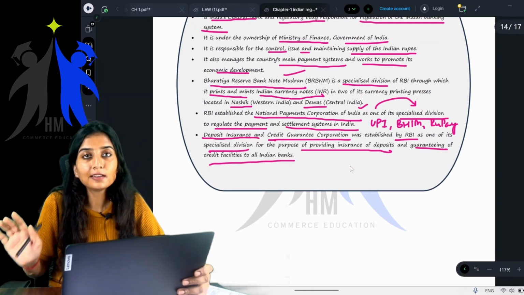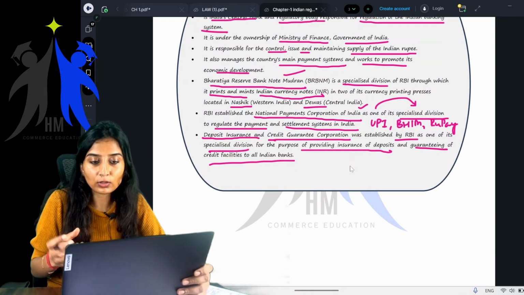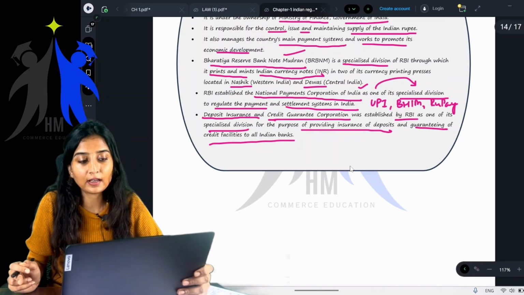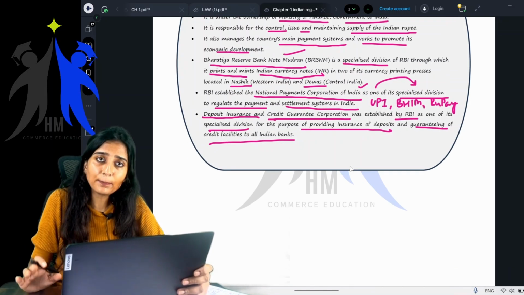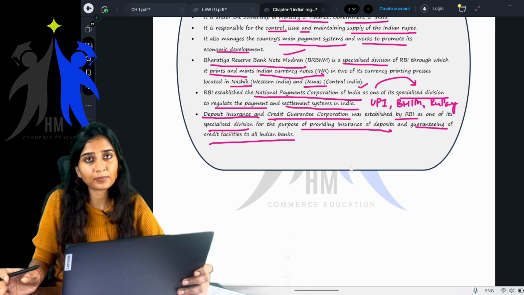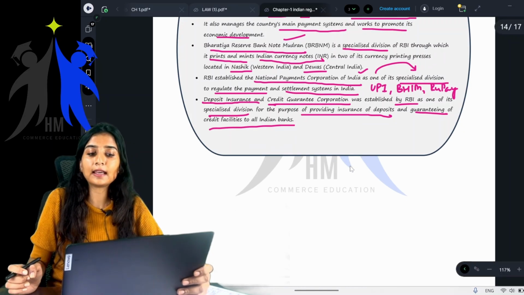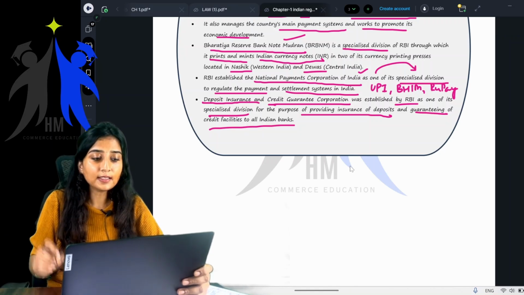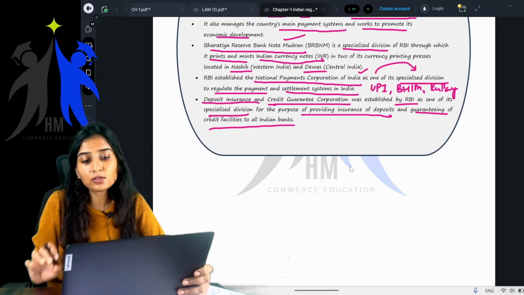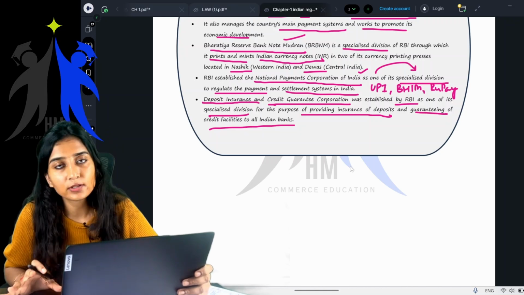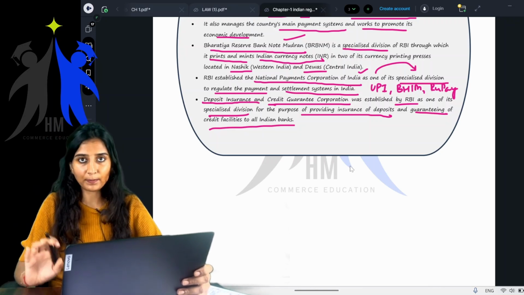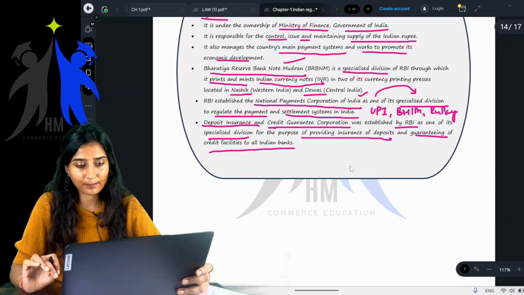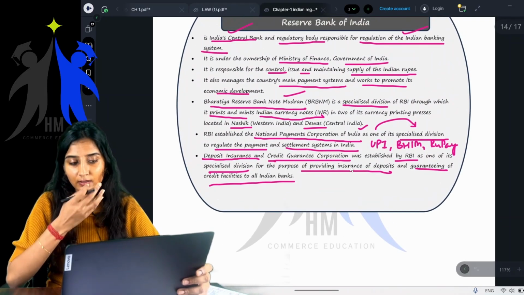Yes, where? In Nashik and Dewas. Next, it has also one more specialized division called NPCI, the National Payments Corporation of India, which is there to regulate the payment and settlement systems in India. Okay. Next, Deposit Insurance and Credit Guarantee Corporation, which is established by RBI. It is a wholly owned subsidiary of RBI. What does it do? It provides insurance to the deposits of the people. Getting it? Yes. Yes, ma'am.